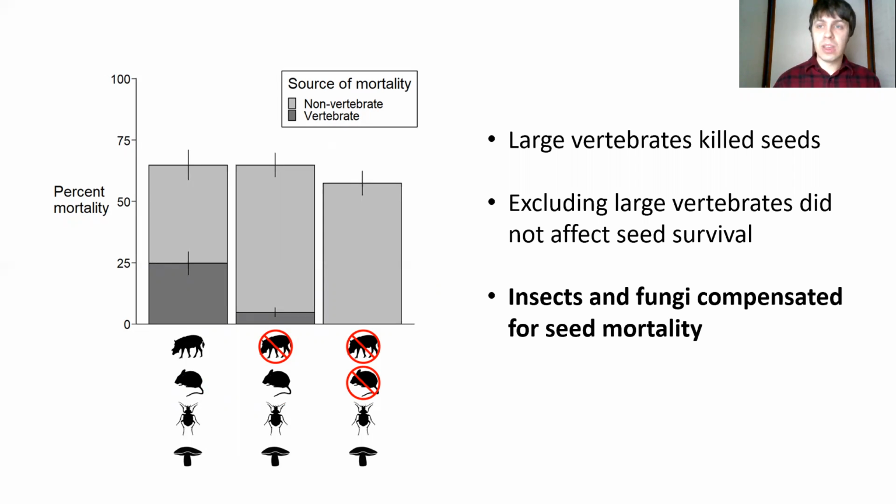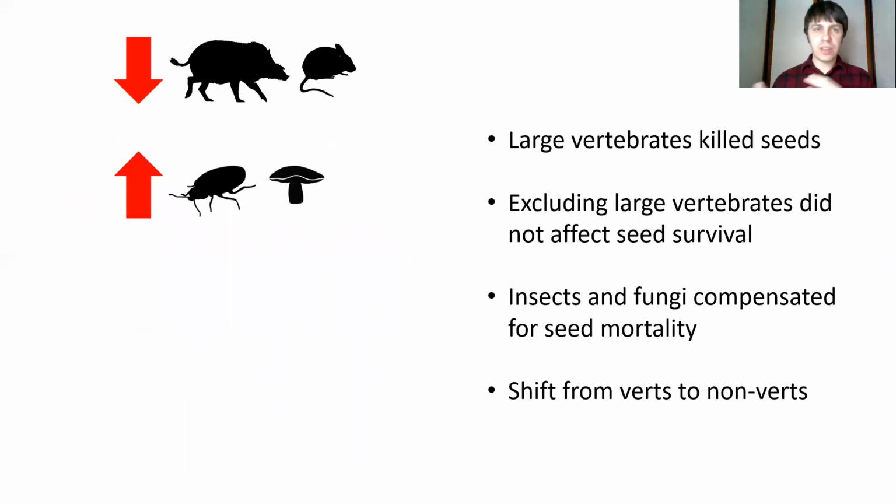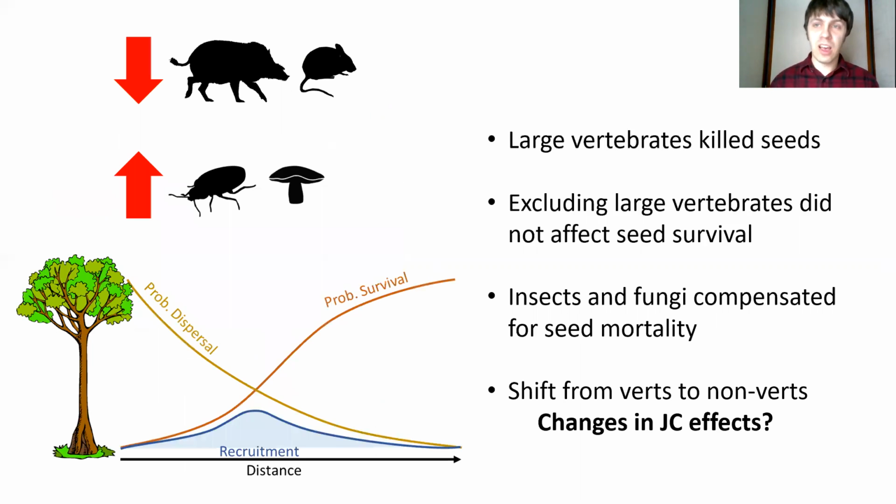And we know that insects and fungi were killing the seeds because in our insecticide and fungicide treatments, we found that insecticide and fungicide did have effects. So insects and fungi were killing the seeds even when the large animals weren't around, and they were compensating for that disparity so that overall mortality was the same. So this is important because not only do we see a lack of reduced mortality, but also we're seeing the shift from vertebrate mortality to non-vertebrate mortality. And this is important for thinking about Janzen-Connell effects.